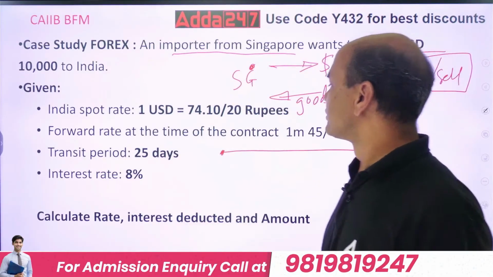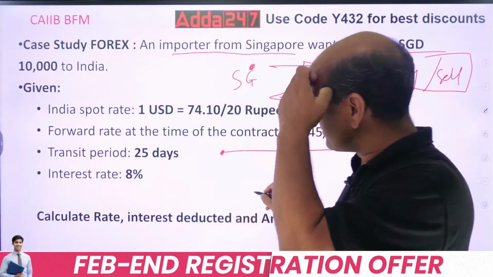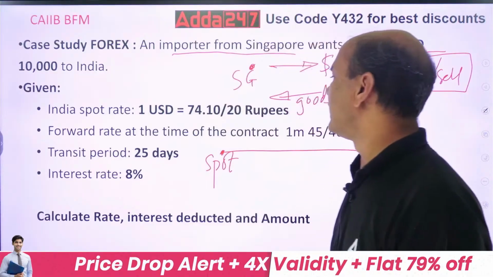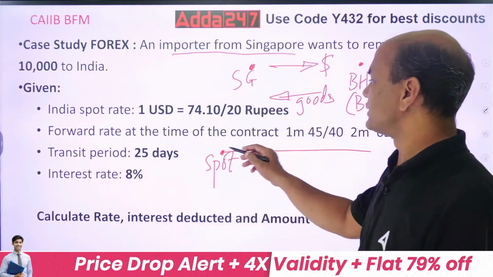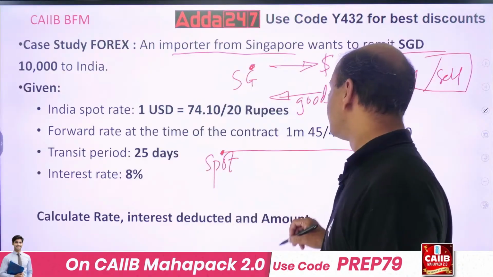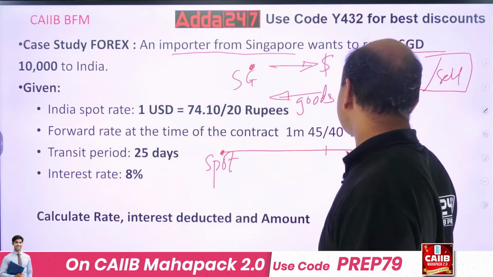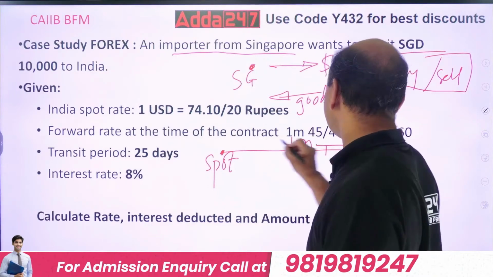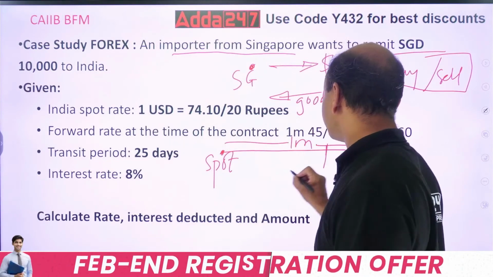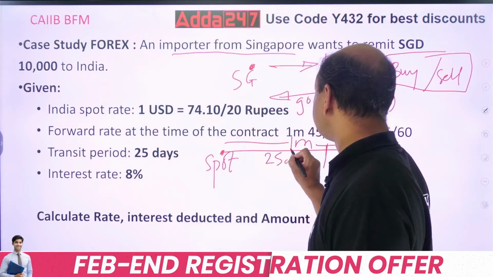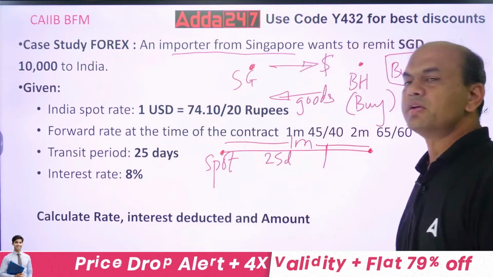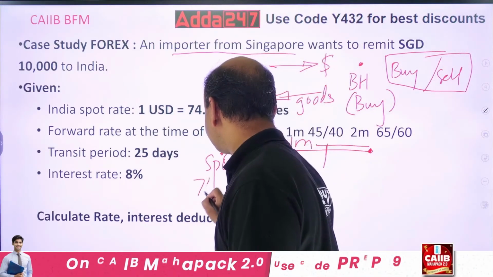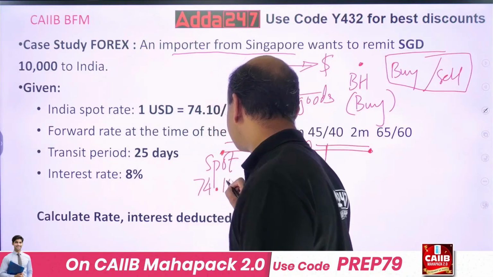So this is today's spot. Spot will be taken like this. And this is forward 1 month. See, transit period is given as 25 days. So 25 days will be in between. This is 1 month, so this is 1 month complete end, and this is 25 days, 5 days less. So now, first write down the spot rate, 74.10. This is your spot rate.